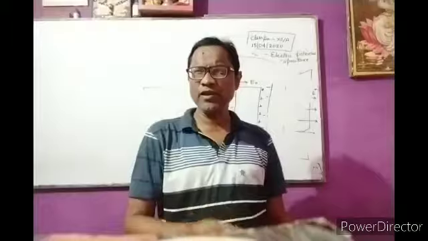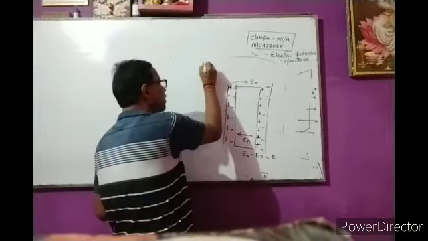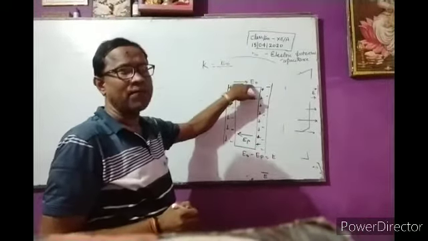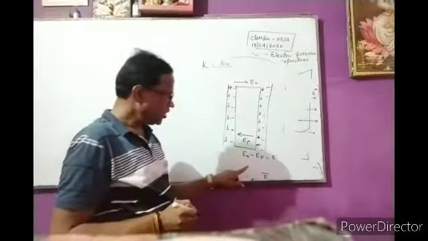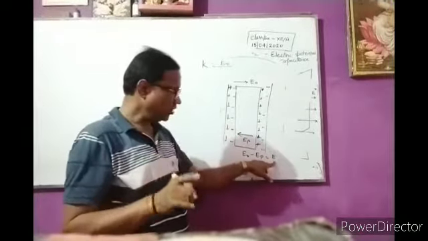It is represented by capital K. So K is equal to E naught, the applied electric field, upon E, the reduced value of electric field due to polarization.